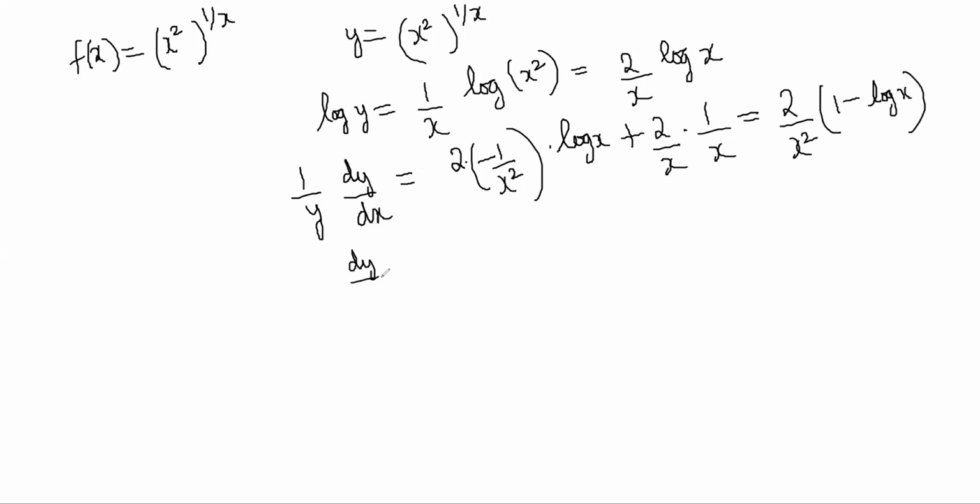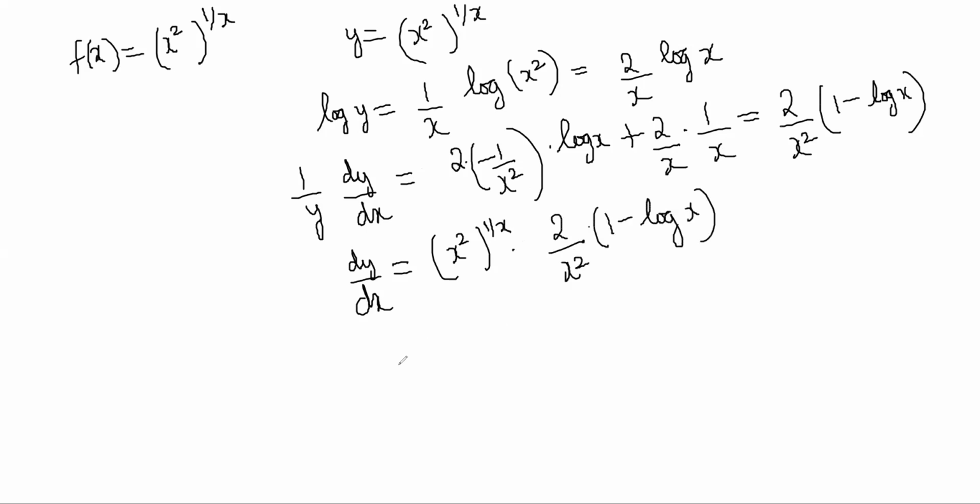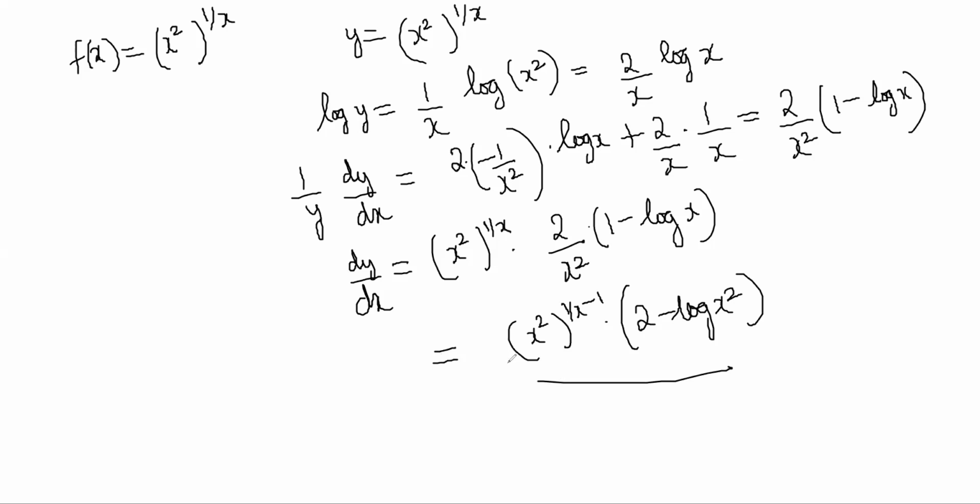So now dy by dx is becoming equal to y into, so y is x squared to the power 1 by x, into 2 by x squared times 1 minus log x, right? So this is becoming equal to x squared to the power 1 by x minus 1, times 2 minus log of x squared, since 2 log x is log of x squared. See, this is matching that one. You understand?